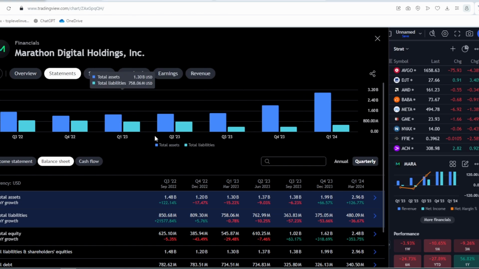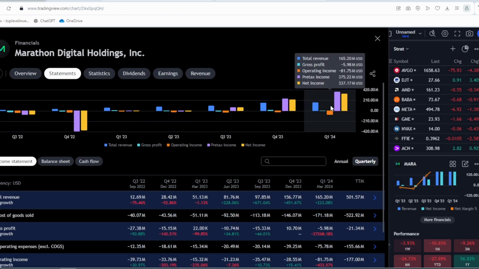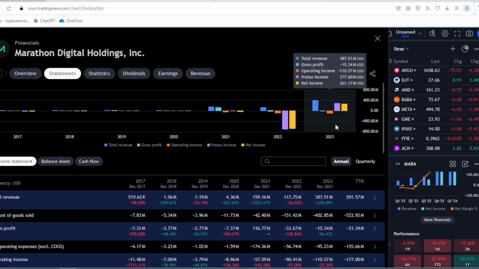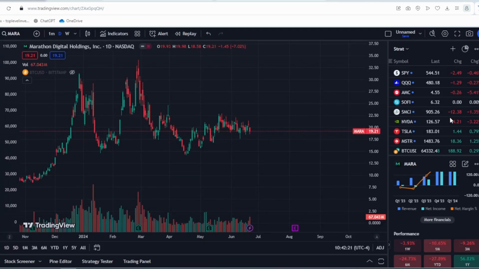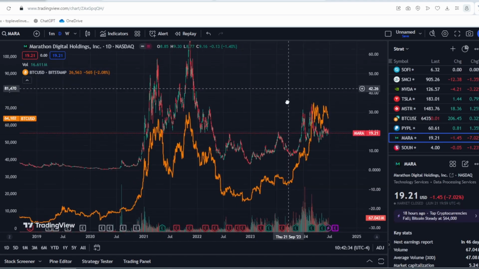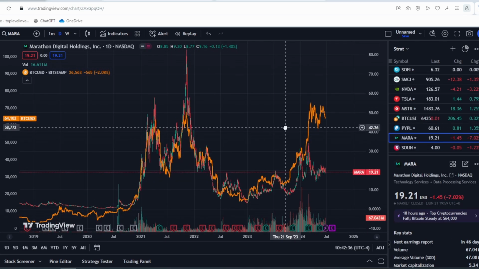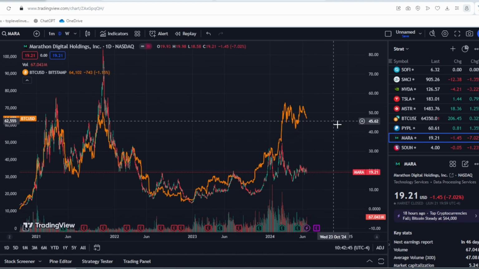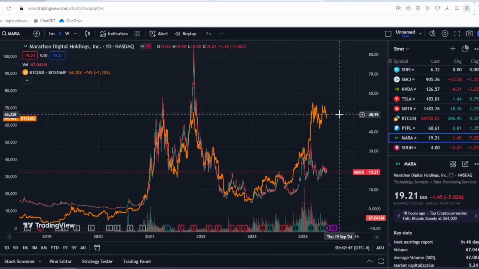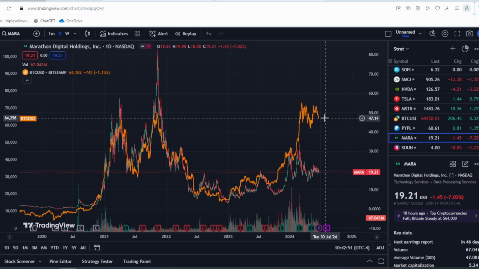Looking at Marathon Digital's fundamental indicators, the company is currently unprofitable, which is surprising given the substantial profits in cryptocurrency mining. Perhaps the company will show profitability in the future, but for now, it remains in the red. Additionally, the company's performance is heavily tied to cryptocurrency prices. With Bitcoin currently outperforming the stock significantly, there's a concern what happens if Bitcoin's price starts to decline. It seems the current Bitcoin price is already factored into Marathon Digital's stock. Therefore, if Bitcoin's price falls, it's likely that Marathon Digital stock will also drop.